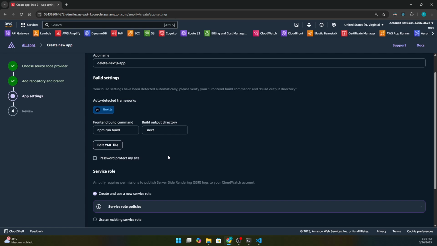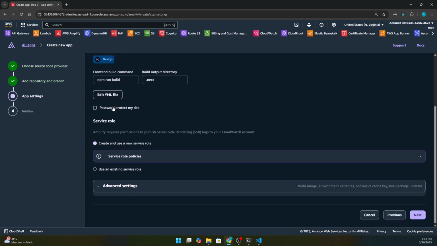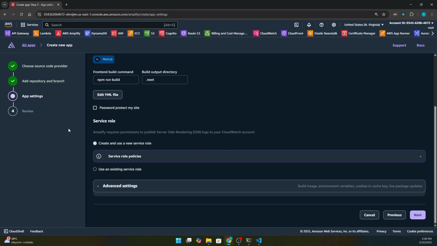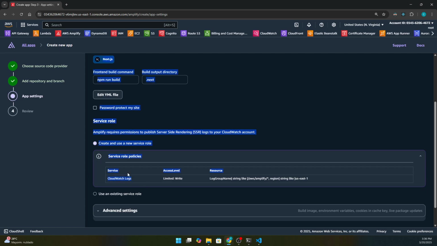So let's save this, and also we can protect our site using a username and password, using the web browser API, and of course we have roles. By default, we only use CloudWatch logs, and of course you don't need to configure this if in the future you are going to use DynamoDB or S3 services, because this is already configured once you use the amplify.yml configuration and the other configuration files.